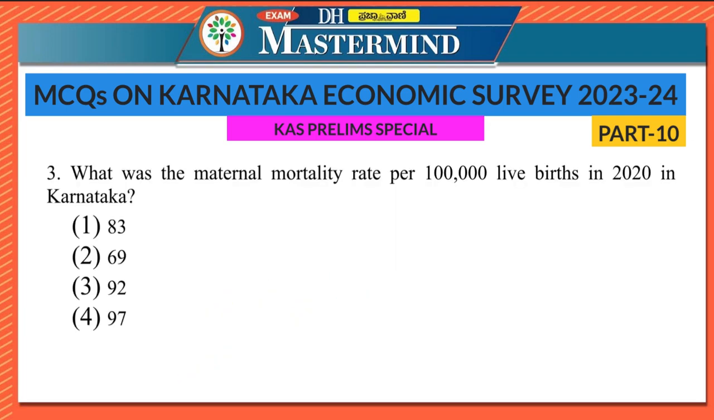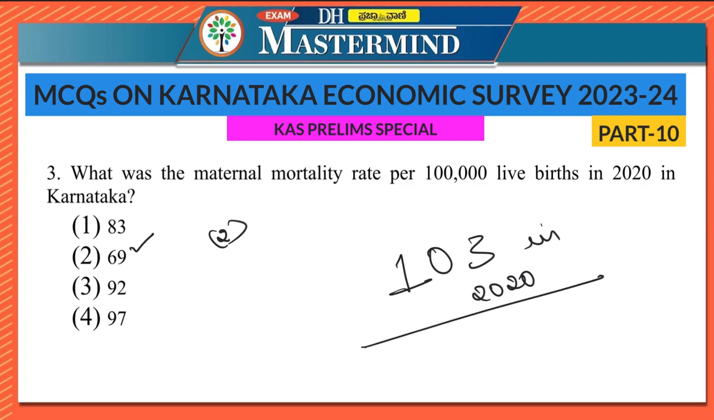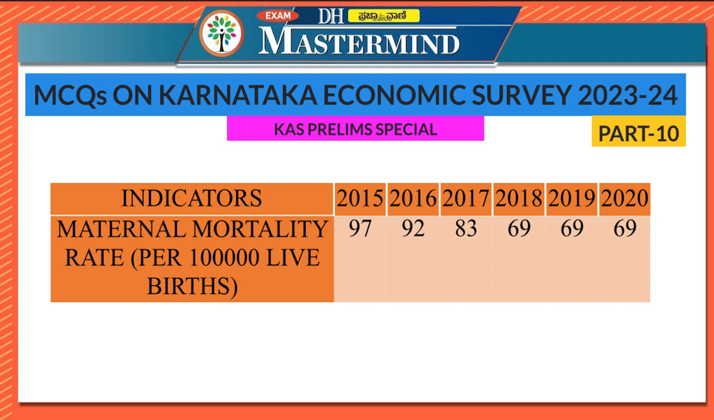Third question says, what was the maternal mortality rate per 1 lakh live births in 2020 in Karnataka? 83, 69, 92, 97. So here the right option is option 2, 69. Note it down that maternal mortality rate in Karnataka is 69, while for India at the national level it is 103. It is 103 in 2020 for the whole of India, but for Karnataka it has come down to 69.